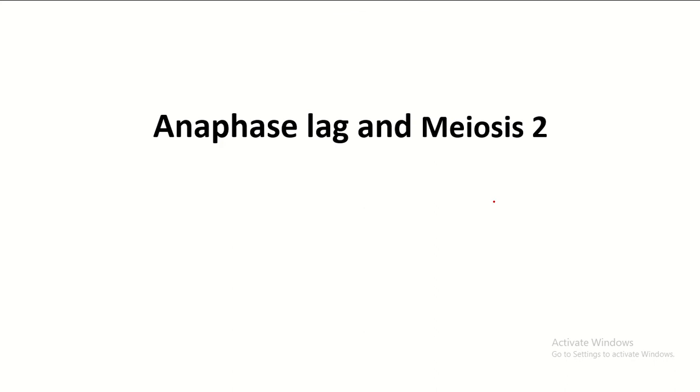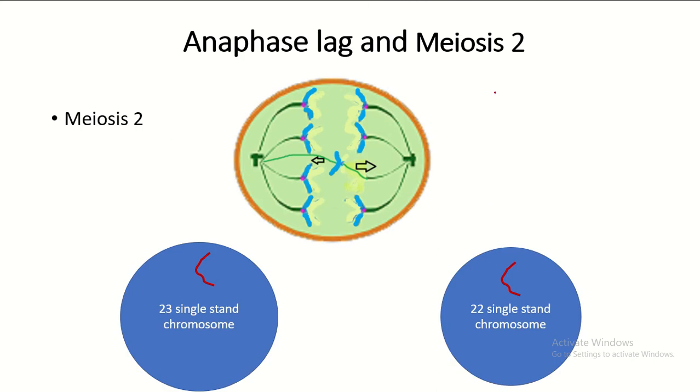Anaphase lag in meiosis II. Meiosis II is like mitosis. Here the double-stranded chromosome is just split. So here one of the chromatids is attached by the microtubules of both mitotic spindles, and they try to pull toward their individual mitotic spindles. So this chromosome fails to move. So one cell receives 23 single-stranded chromosomes, another cell receives 22 single-stranded chromosomes.